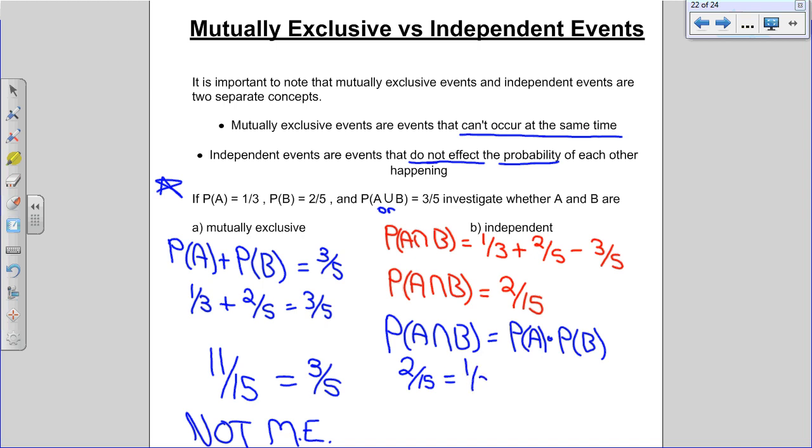Put that in your calculator and you get 2 over 15 equals 2 over 15. So are these events independent? Yes, they are. Independent? Yes. Mutually exclusive? No.